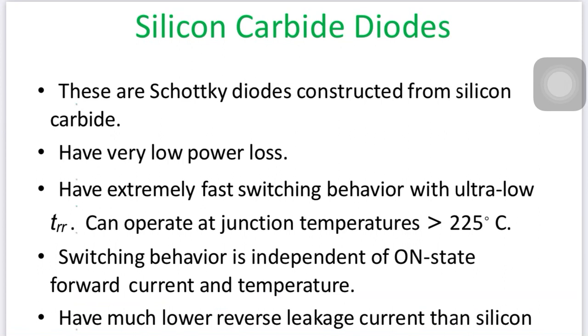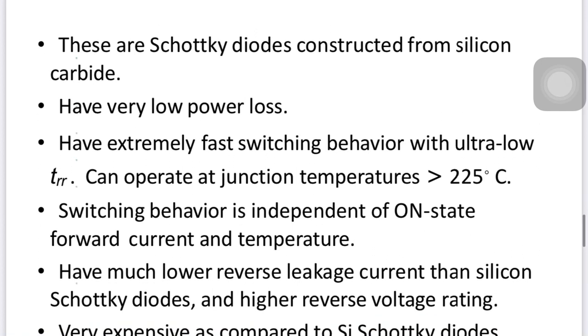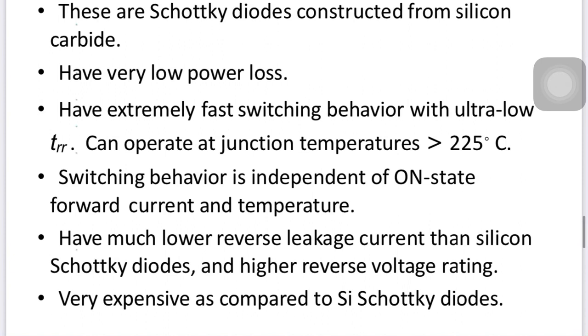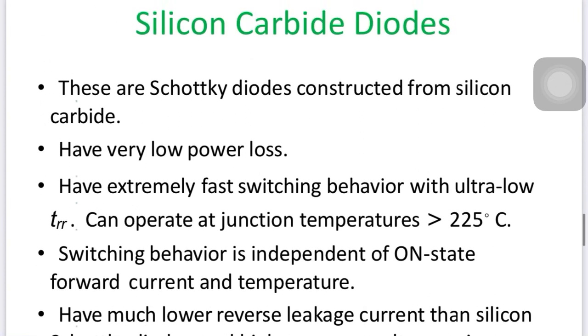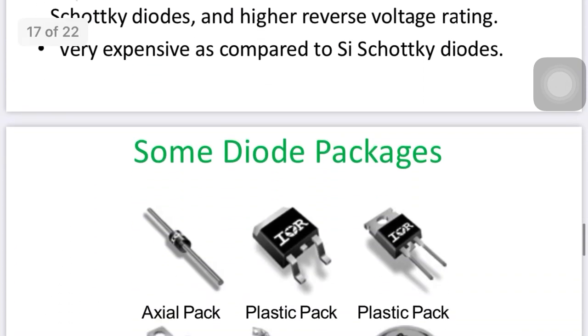Silicon carbide can withstand greater than 225 degrees centigrade, so with its higher temperature withstand capacity it can be used for higher power applications. The switching behavior is independent of on-state forward current and temperature, which is a good thing. Secondly, it is very expensive compared to the Schottky diode, so the silicon carbide diode is used for specific purposes where cost does not matter.